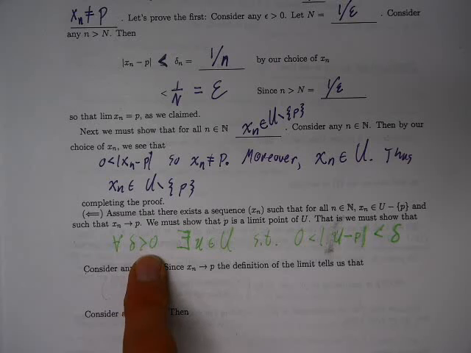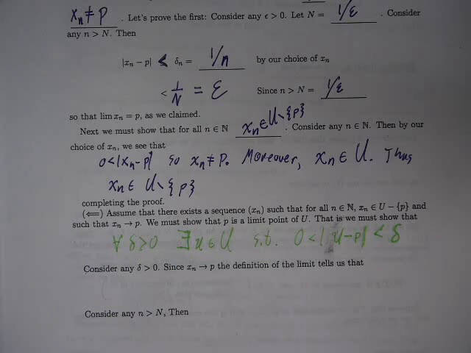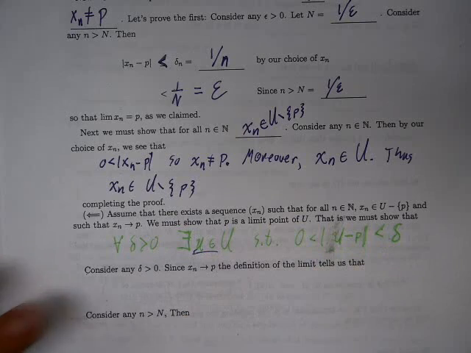If you want to prove this statement, what's the first line you need? Consider delta bigger than 0. Yeah. Let delta be something bigger than 0, because you need to prove something is true for an arbitrary delta that's bigger than 0. Now we'll try to come up with this element of the set by using the only assumption we have. We assume that there exists a sequence that converges to P.